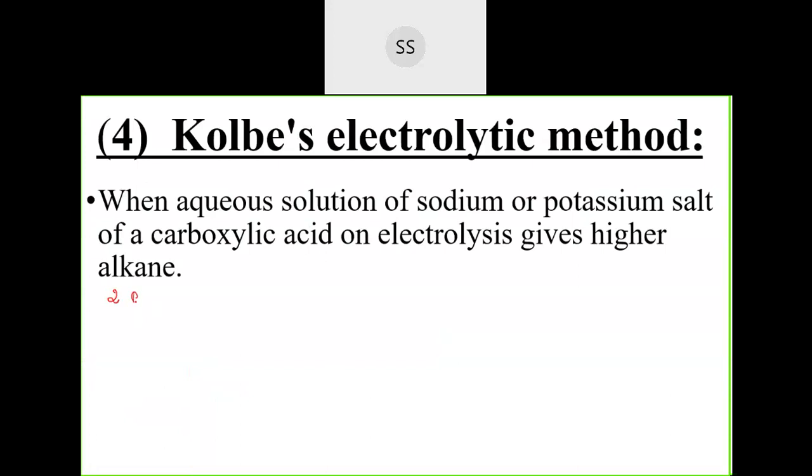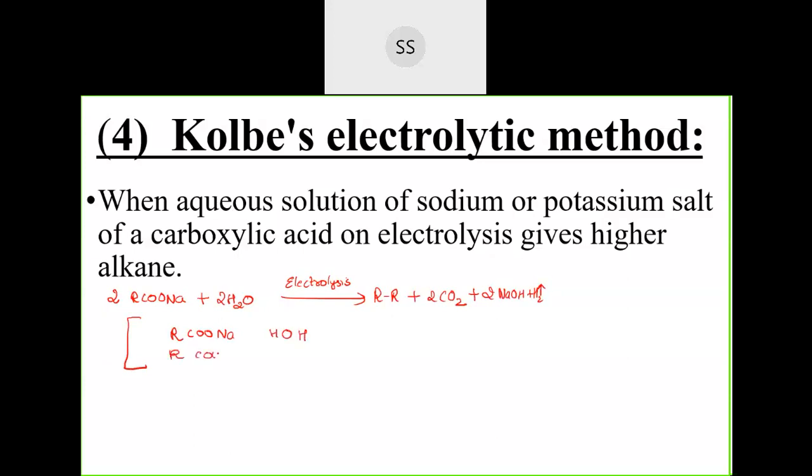Two molecules of RCOONa is the general equation, plus two molecules of water, on electrolysis gives you R bonded with R, plus two molecules of carbon dioxide, plus two molecules of NaOH, plus the H2 gas escapes out. I will write this in brackets also so that you can eliminate and write easily: here you have RCOONa and here water, HOH.